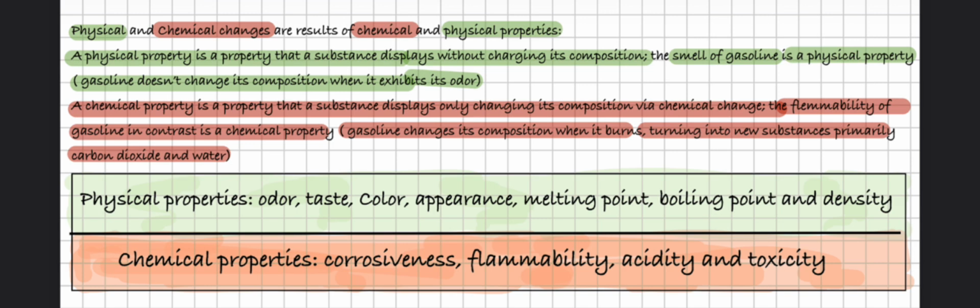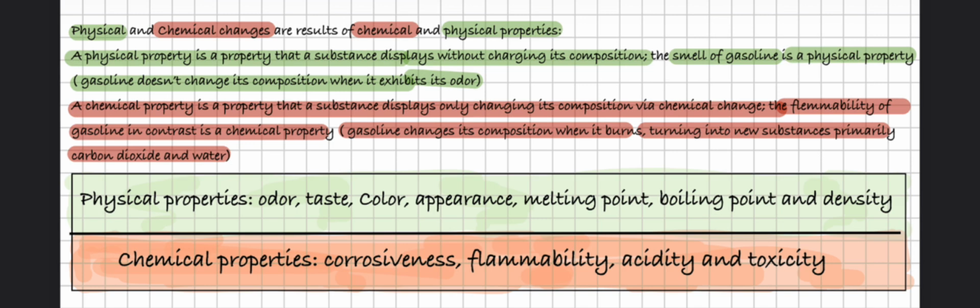A physical property is a property that a substance displays without changing its composition. For example, the smell of gasoline is a physical property because gasoline does not change its composition when it exhibits its odor. A chemical property, on the other hand, is a property that the substance displays only by changing its composition in a chemical change. For example, the flammability of gasoline, in contrast, is a chemical property.